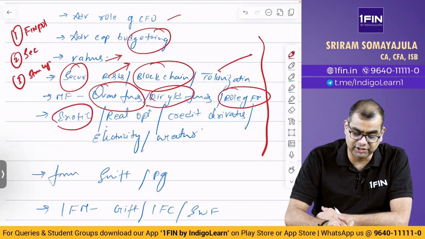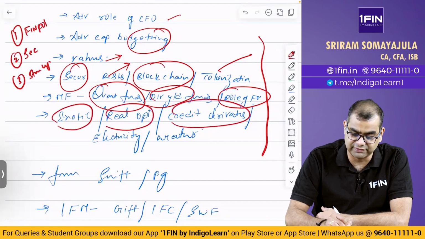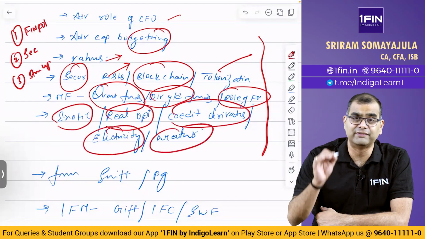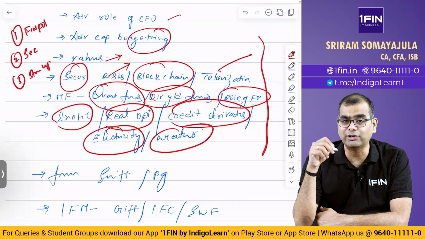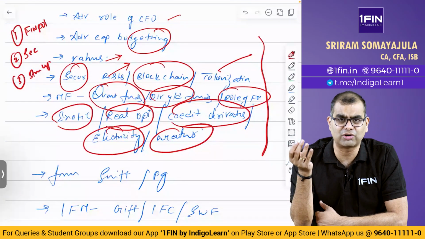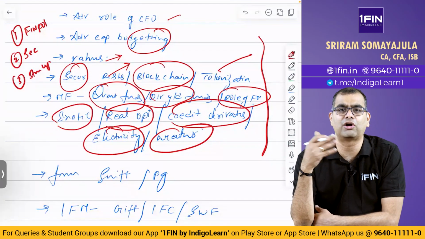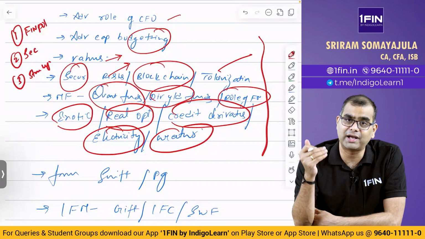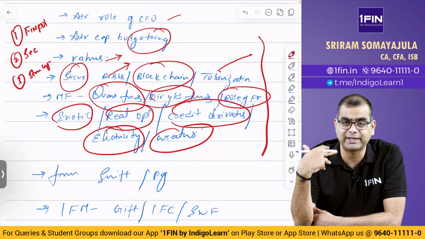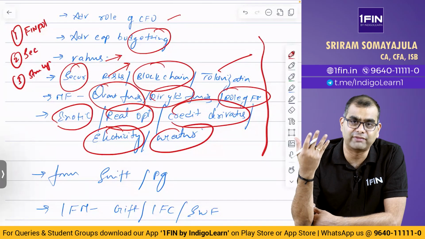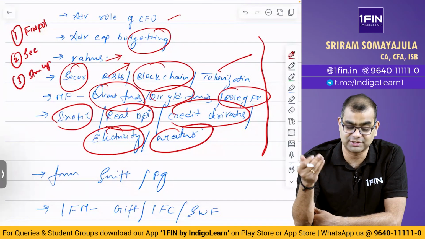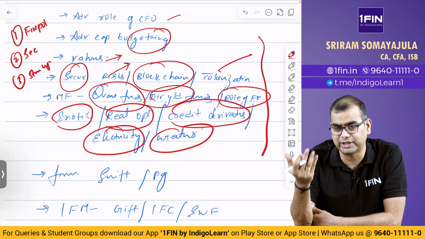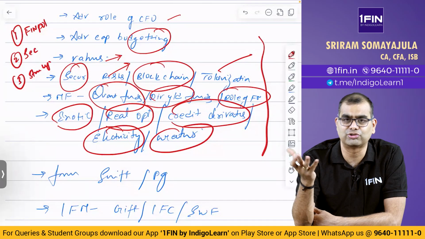You have exotic derivatives, real options, credit derivatives, electricity derivatives, weather derivatives. These are all important questions, and I don't expect very complicated questions. You've got what is a knock-in, knock-out option, what is a barrier option. No, you will not be asked all those in exotic options. They may ask you, this is my guess, to slightly explain varieties of exotic options and things like that, because it's the first time they're asking, I don't think they will go so deep. But anyway, we don't know how CA Institute is.